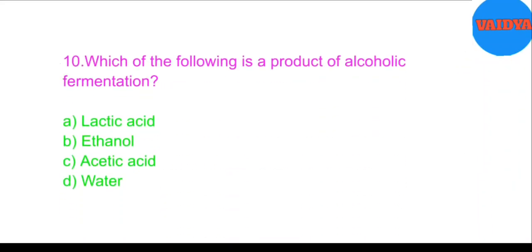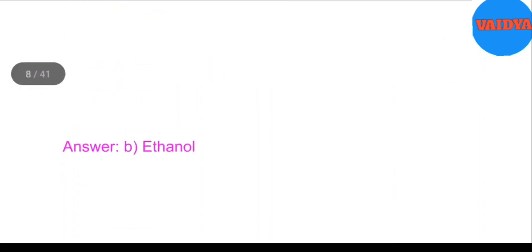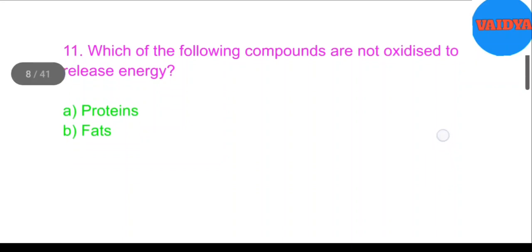10. Which of the following is a product of alcoholic fermentation? A. Lactic acid, B. Ethanol, C. Acetic acid, D. Water. Answer: B. Ethanol.